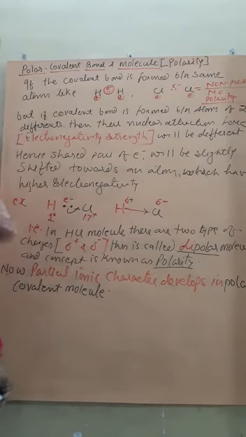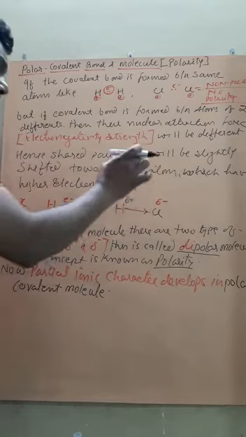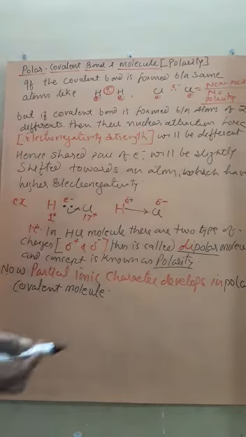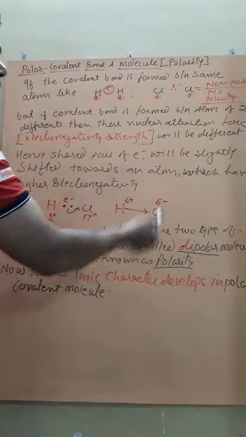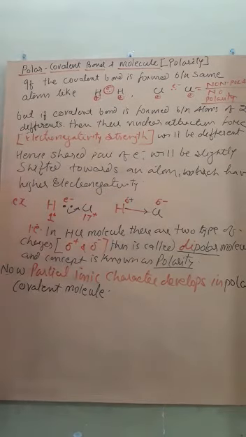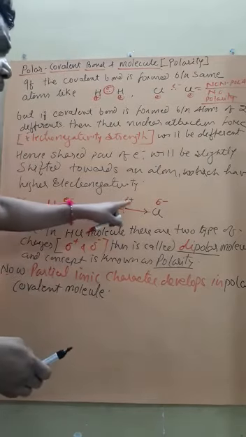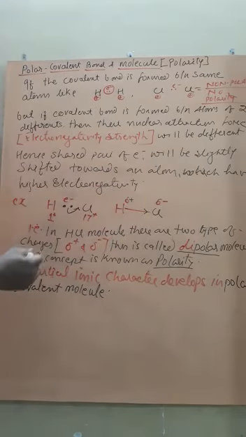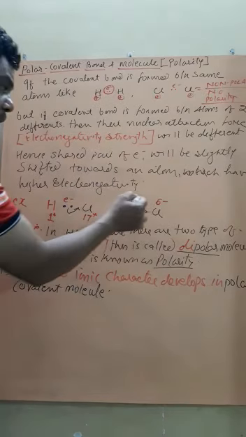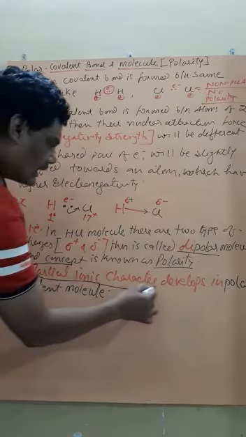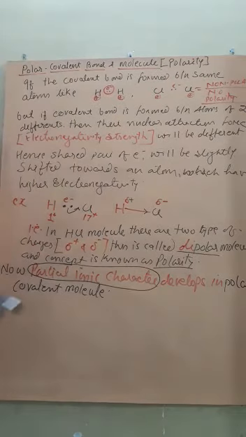You know that ionic compounds are those which consist of negative and positive charge. So there is also negative and positive charge here, but these are not 100% pure negative or 100% pure positive, there is a partial sign. Therefore, actually the molecule is covalent, but there is partial ionic character, meaning fraction positive and fraction negative charge.